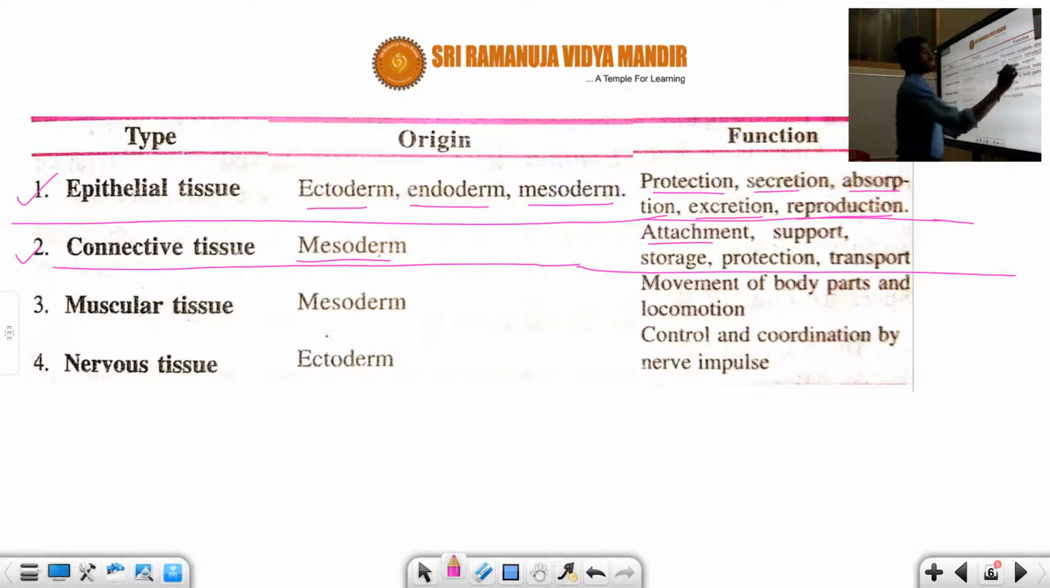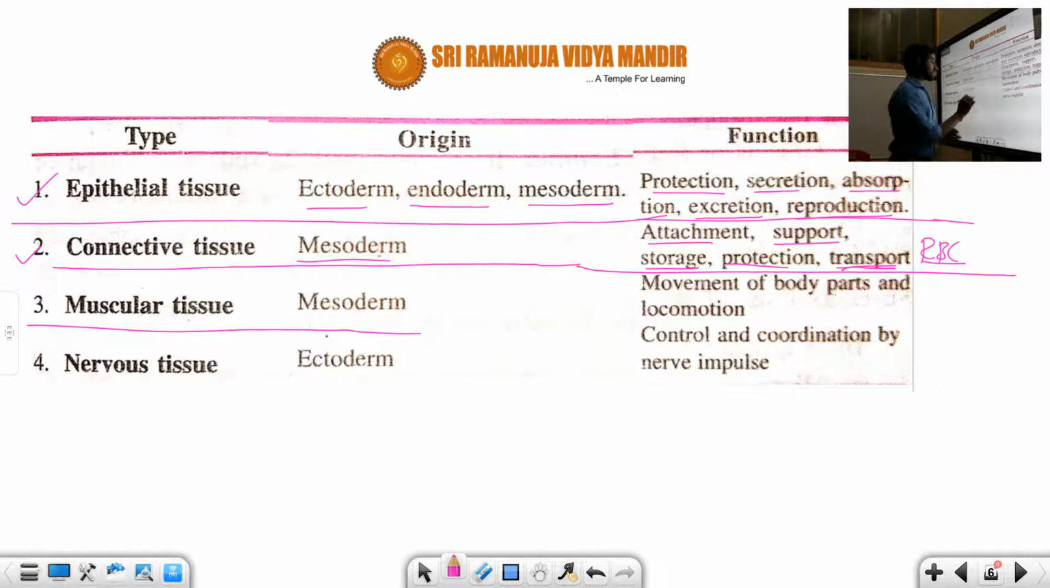It also provides the framework to the body, and support, storage, protection and transportation. The transportation is mostly performed by RBC. Next, this is the information about connective tissue. Coming to the next one, muscular tissue.